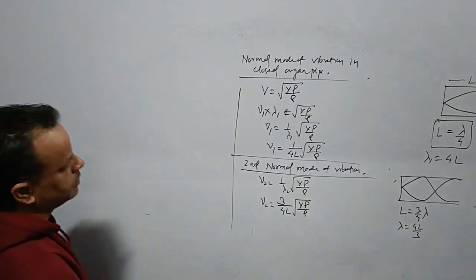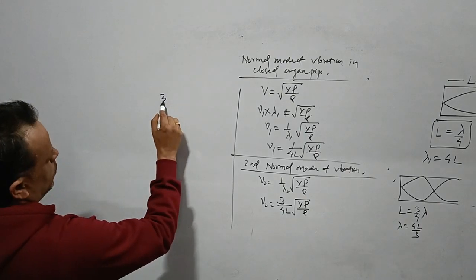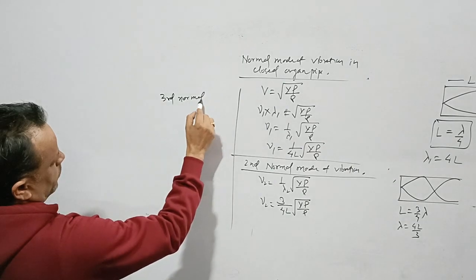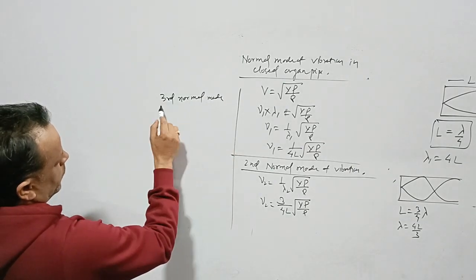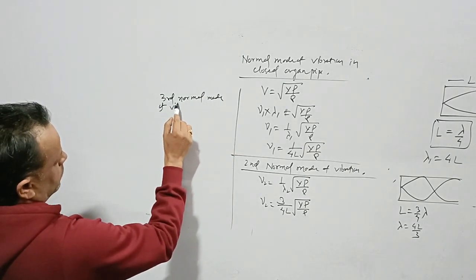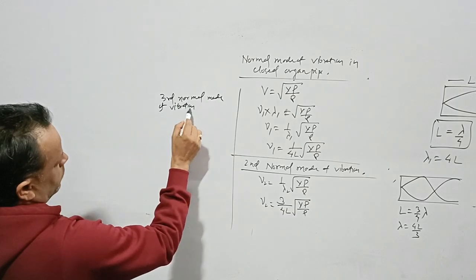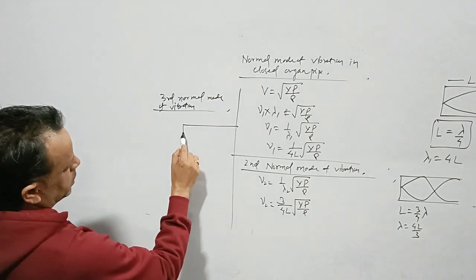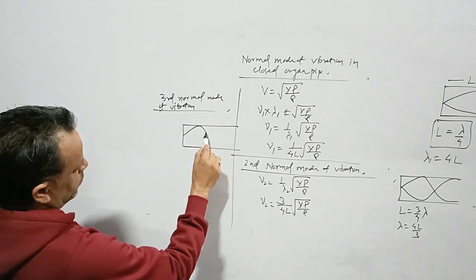Then we have the third normal mode of vibration. In the third normal mode of vibration, the starting point is going to be 0. What do we have?